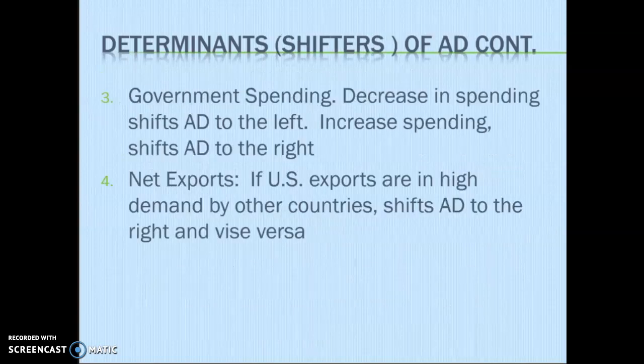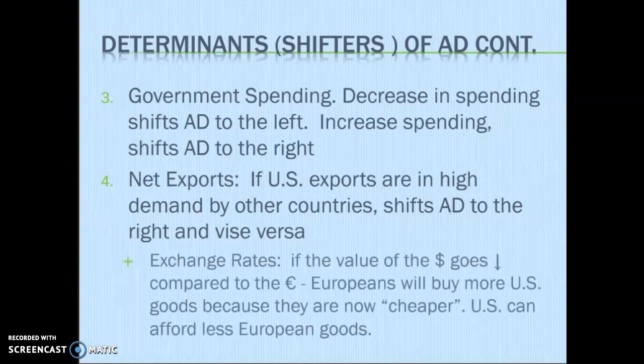Okay, and then the last thing that'll cause aggregate demand to shift left or right is net exports. If U.S. exports are in high demand by other countries, it shifts aggregate demand to the right and vice versa. Take the soybean market from the Midwest. China has had an increase in middle class, and so they were buying a lot of our soybeans because with the increase in middle class, they were eating more meat. Unfortunately, some weird meat too, but more cow and chicken and pork, and anyway, beef, I should say.